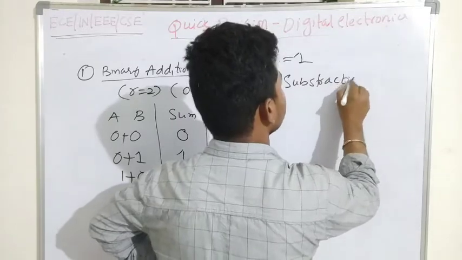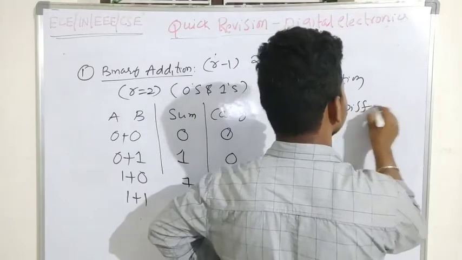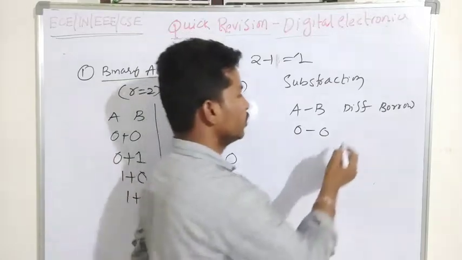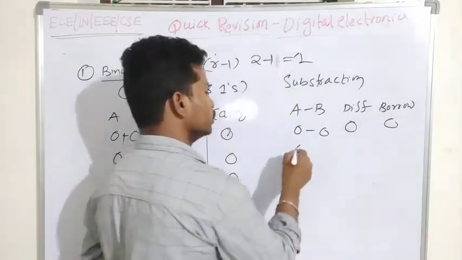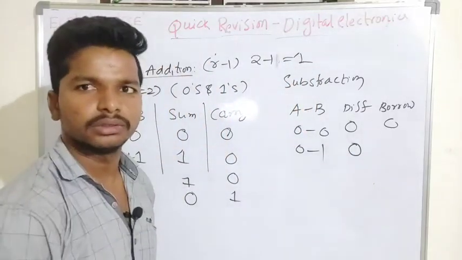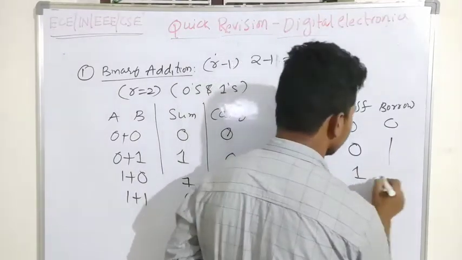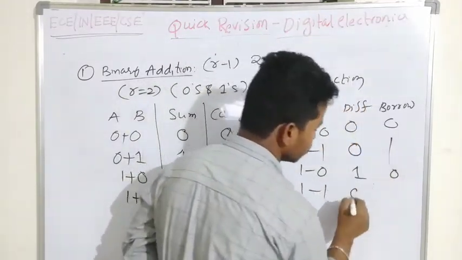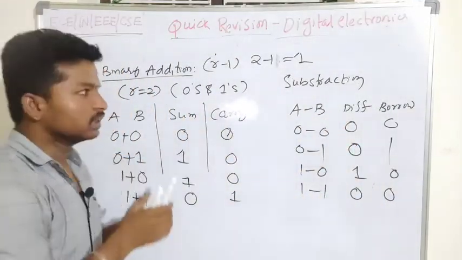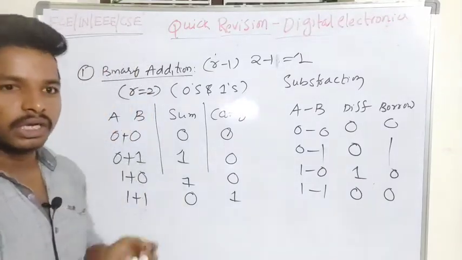Which subtraction is it? The binary subtraction. A minus B will have a difference, and we will also take a borrow. So 0 minus 0 is 0, the borrow will be 0. 0 minus 1 will have a difference of 1 and a borrow of 1. 1 minus 0 is 1, the borrow is 0. 1 minus 1 is 0, the borrow will be 0. This is binary subtraction. We will discuss binary multiplication and division and their properties in the next few minutes.